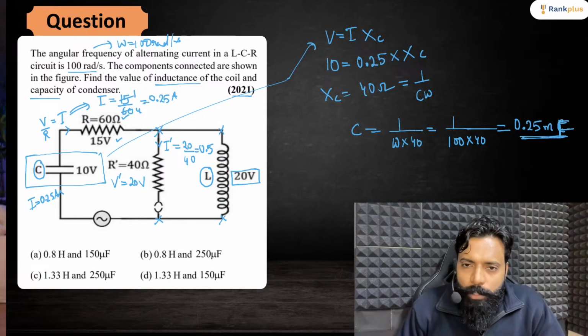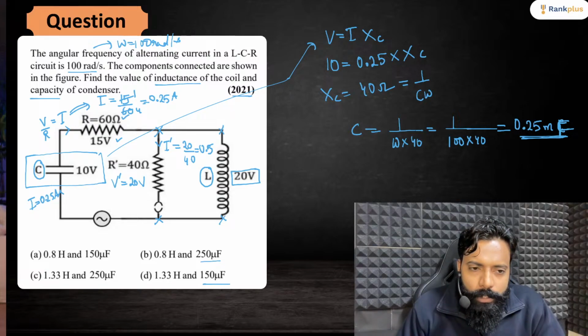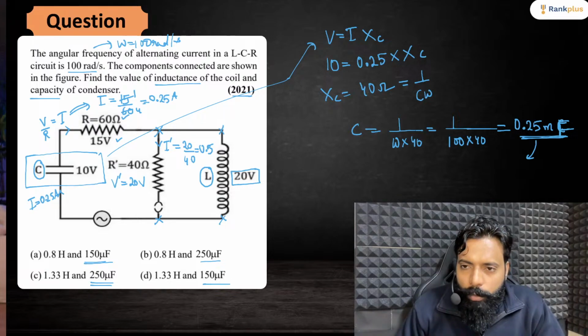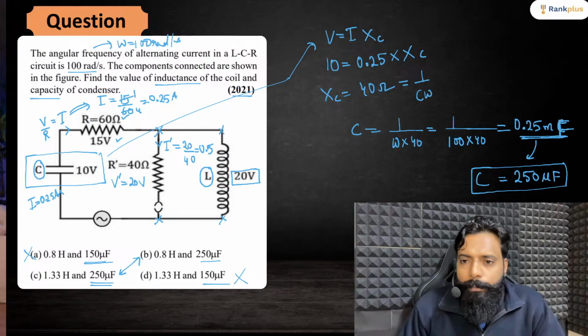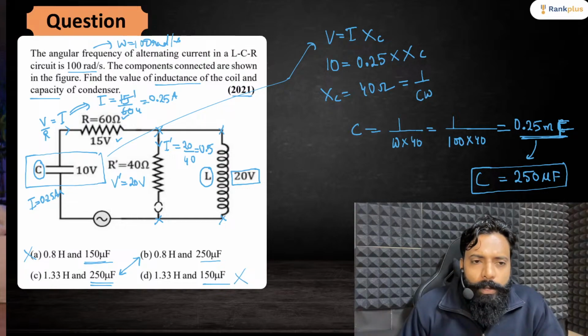But if I see the options, I am not getting the values in millifarad. All the answers are in microfarad. So if I change this value to microfarad, I can write this as 250 microfarad, right? So I can say that either B or C will be my answer. A wouldn't be my answer. D wouldn't be my answer. Now it's the turn for getting the value of L here.